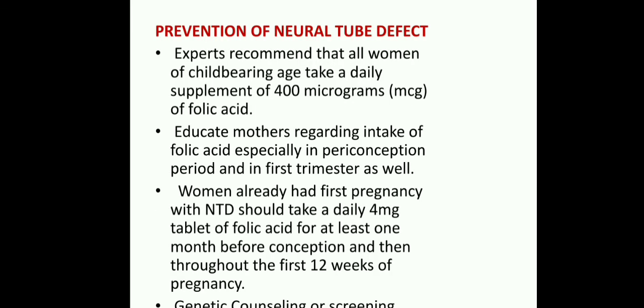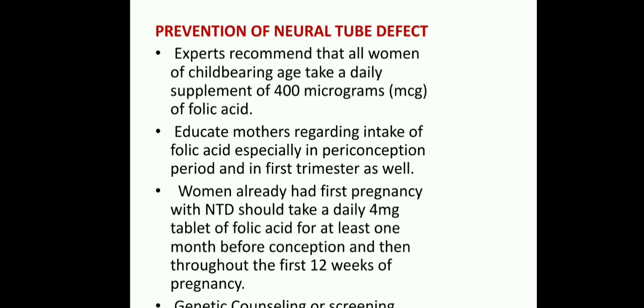And next one is prevention of neural tube defects. How will we prevent neural tube defects? Experts recommend that all women of childbearing age take a daily supplement of 400 micrograms of folic acid. It is very much needed, because they don't know when they will plan a pregnancy.